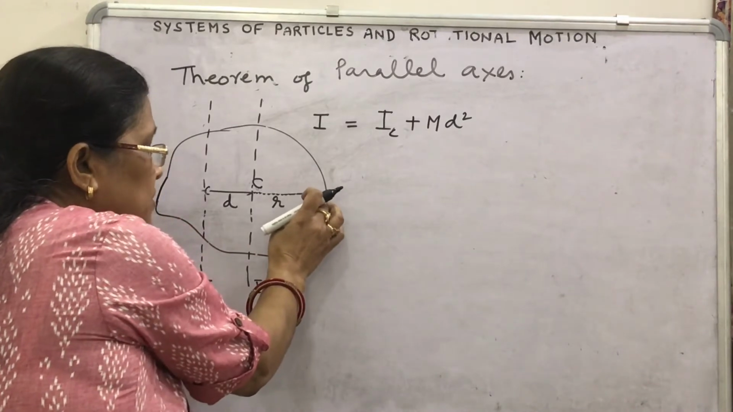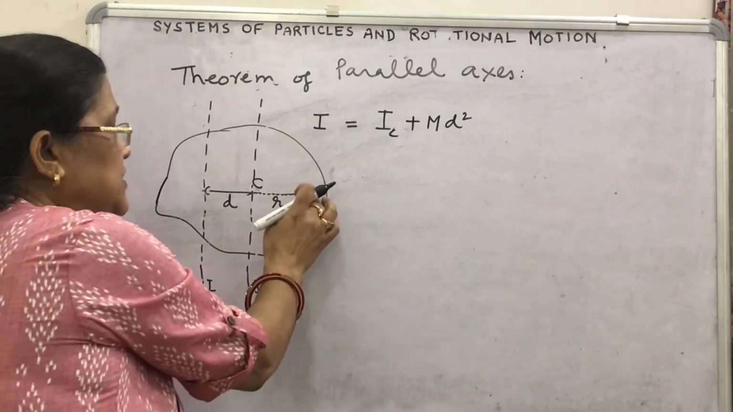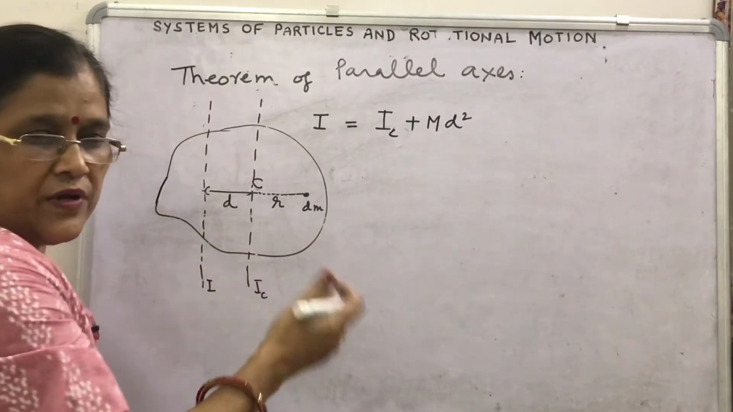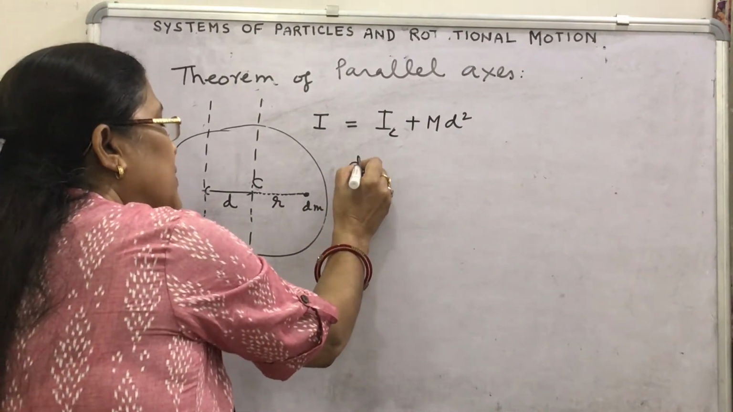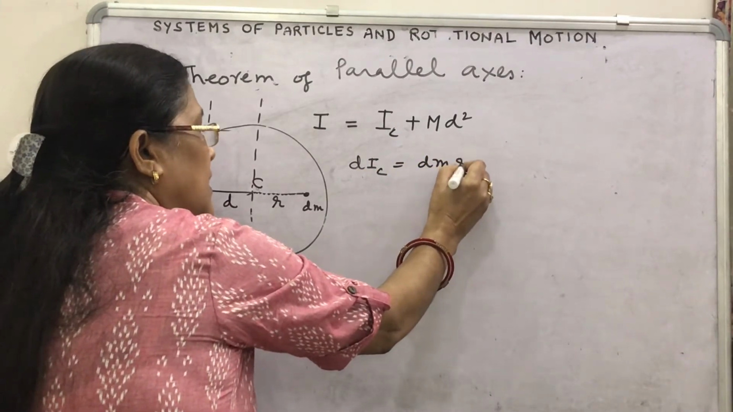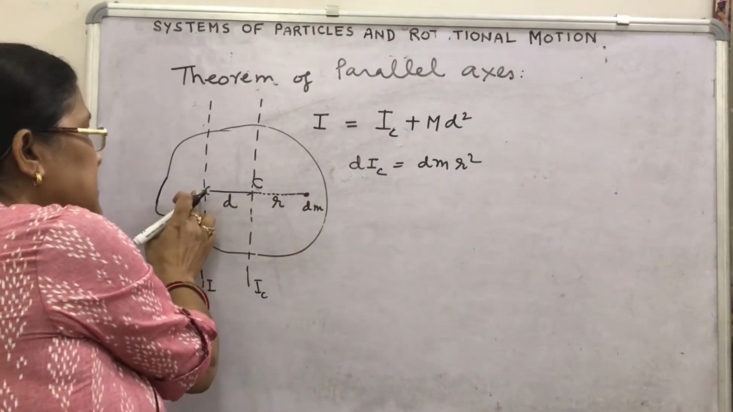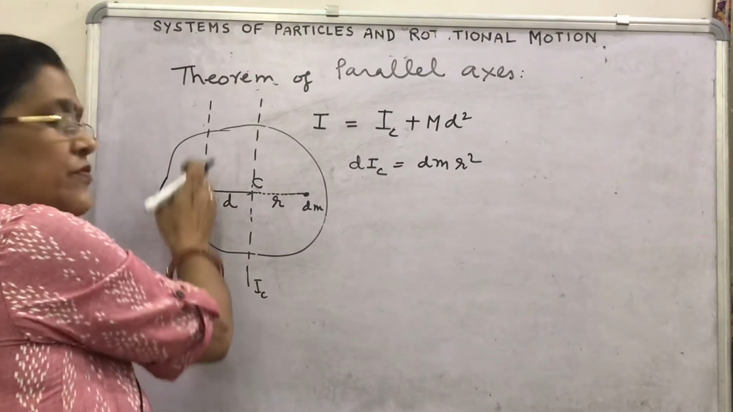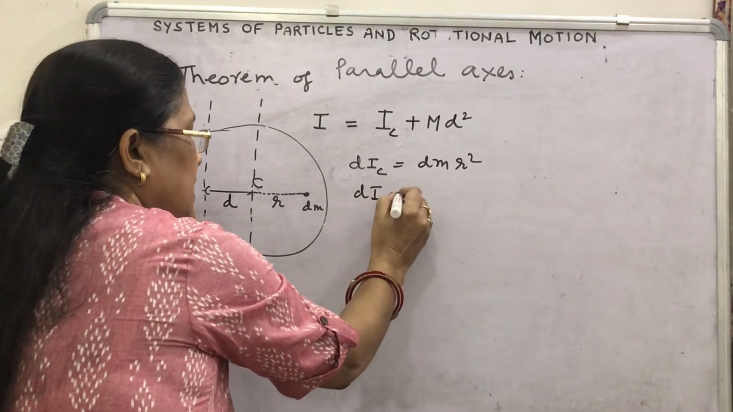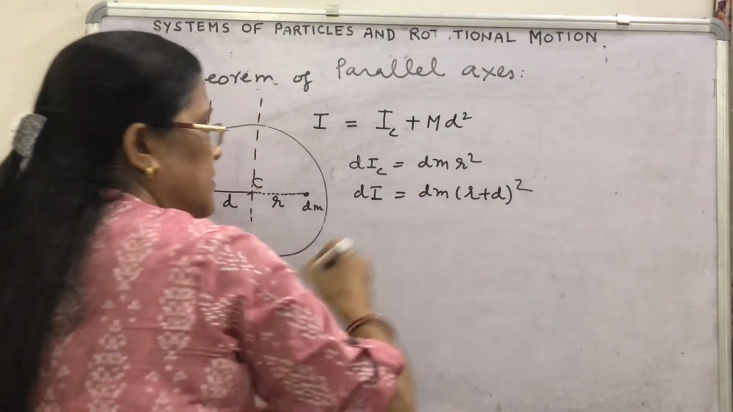Let's suppose a small particle of mass dm is situated at a distance r from the center of mass. Then what can you write for the small moment of inertia, that is dIc? You will write it as dm r square. What is its distance from the parallel axis, about which the moment of inertia is to be obtained? R plus d. So you will write this dI as dm (r plus d) whole square.